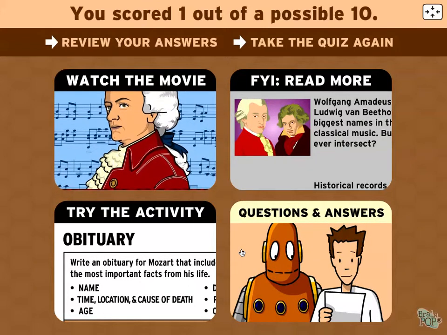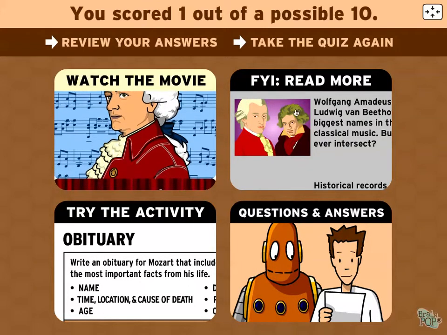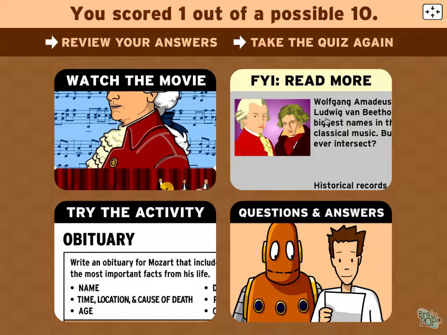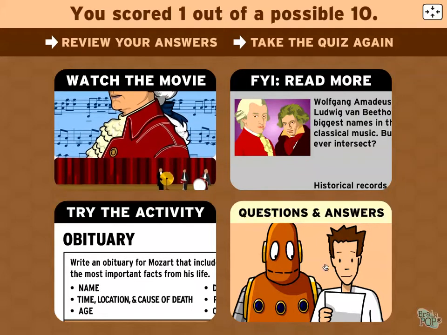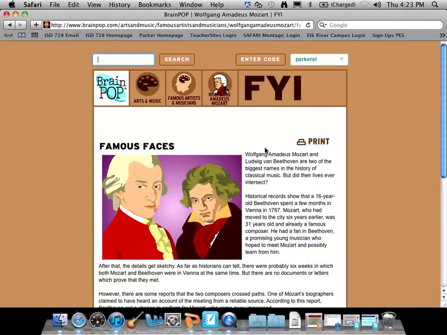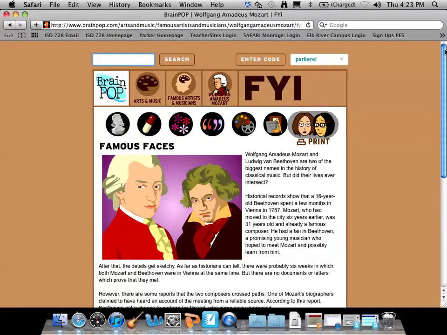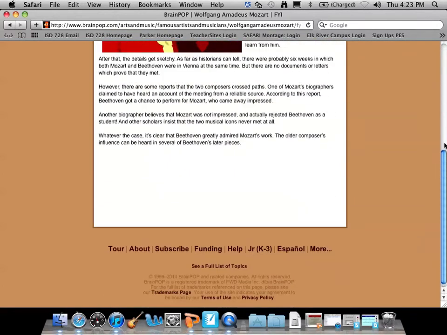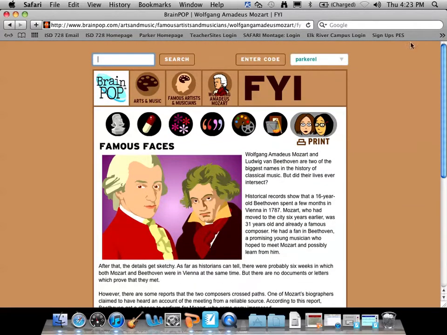And just by flying through that, you see we got a score of 1 out of 10, not very good. We could rewatch the movie right here, or we could read more about it with the FYI section, or they've got the activities and other things down here. If I click on FYI, it brings us to further information on Mozart, and maybe that would help us improve our score of 1 out of 10 correct. I'm going to go back to the BrainPop homepage by clicking that icon.